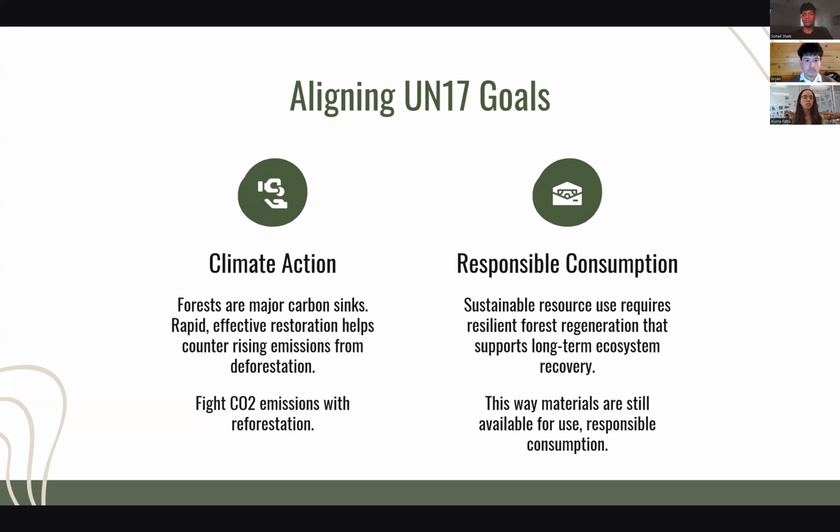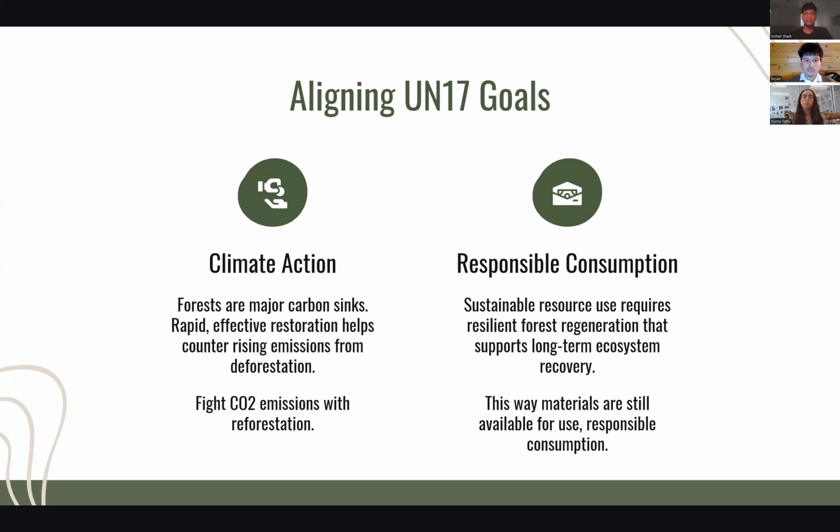while also supporting responsible consumption and production, SDG 12, by ensuring the materials used in our design have a net positive environmental impact. These goals helped guide our design process and lead directly into the problem our project aims to solve.